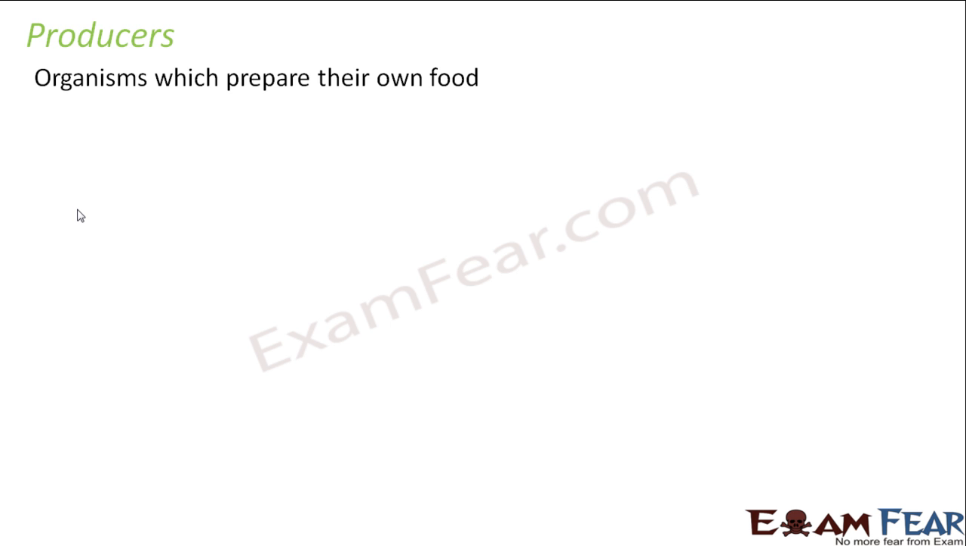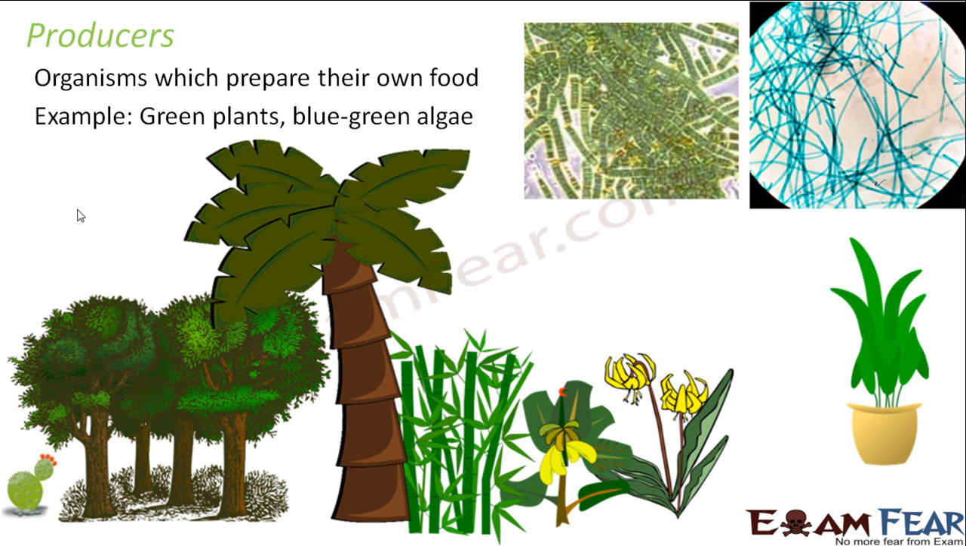These are the organisms which prepare their own food. That is why they are called producers, because they are the ones producing the food. Examples are the green plants and the blue-green algae. Needless to say, the green plants produce food by the method of photosynthesis. We have discussed the process of photosynthesis in detail in one of the previous lessons, I guess in the lesson on life processes.